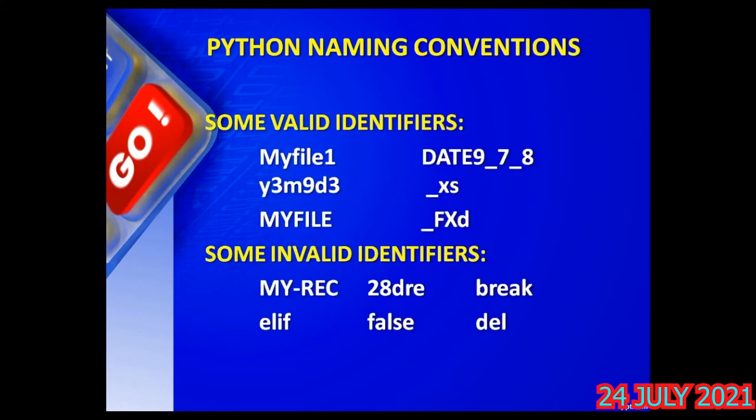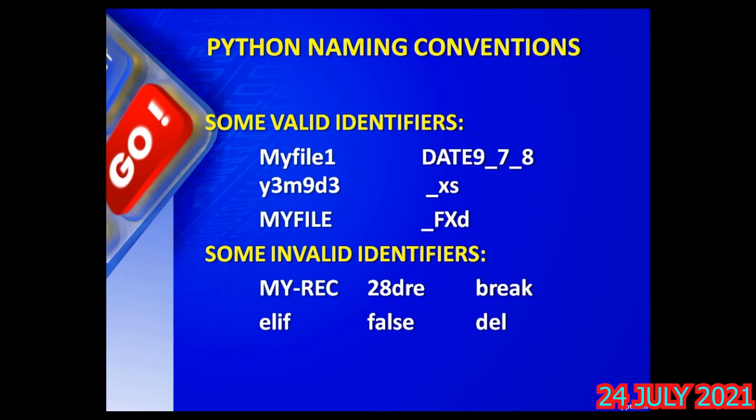Can you think about this slide? Why are they valid? Why is the second set not valid? In the first set you can see here, MyFile1, no blank is there. First letter is an alphabet, capital of course, and digit 1 is allowed. Y3M9D3 is valid. MYFILE, all capitals, allowed. _9_7_8 means what? Digits are allowed, underscore is allowed, even capital letters are also allowed. I told you your first letter may be an underscore also, only it should not be a digit, that's all. That is how underscore works.